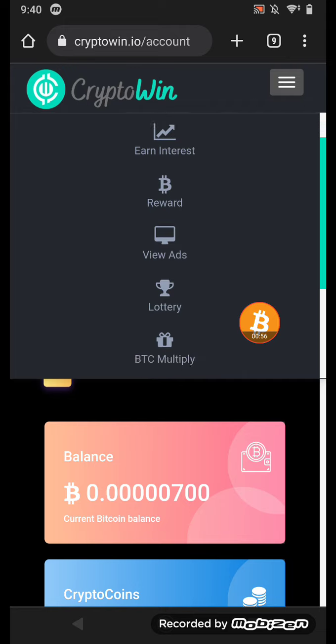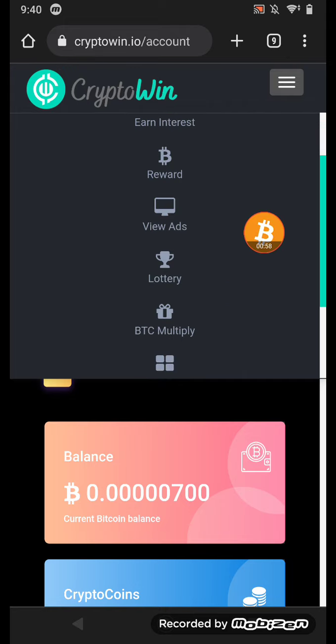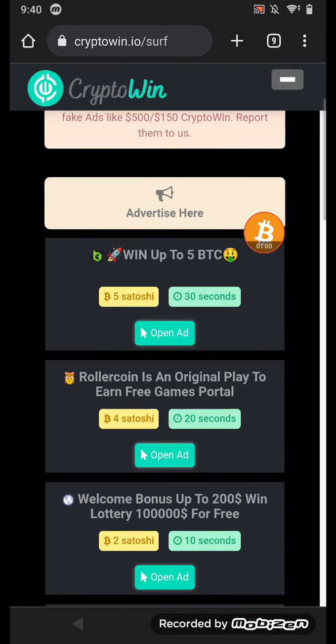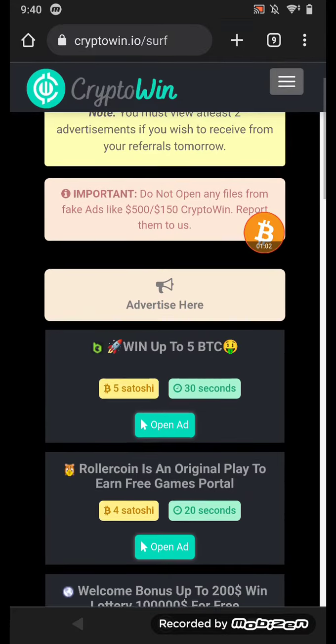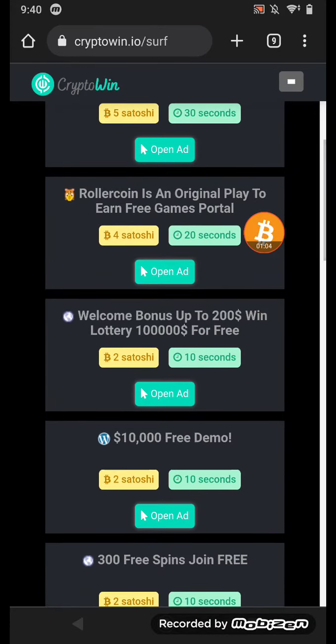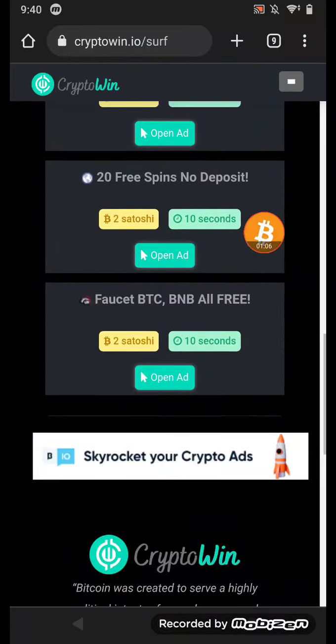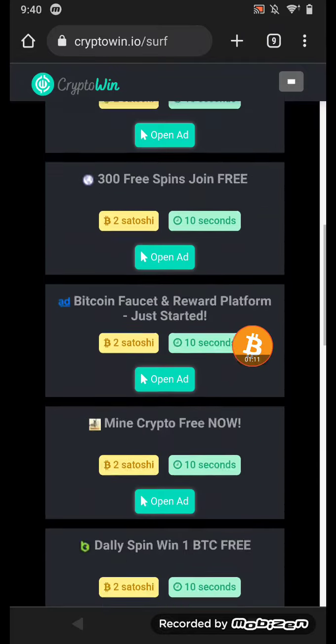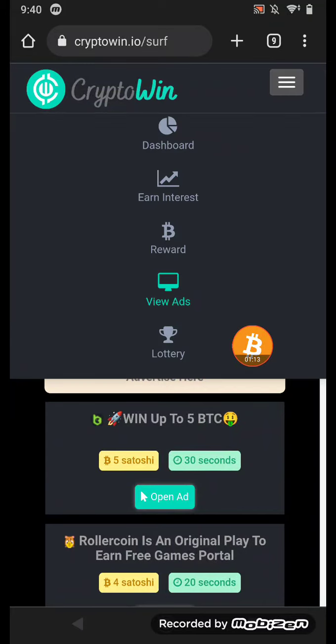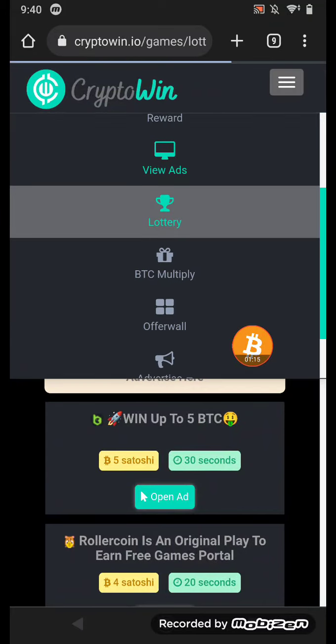How do I earn Satoshi? First of all, there is view ads. You can watch all of the advertisements available in here. This will pay you some Satoshi. You can watch this advertisement for 10 seconds, and it pays you 2 Satoshi.